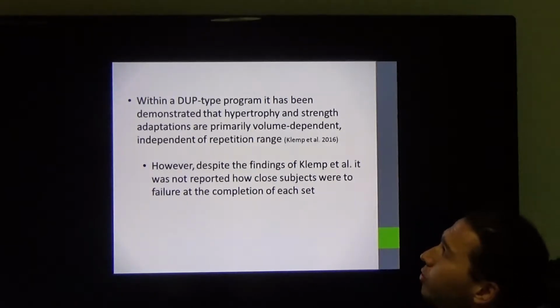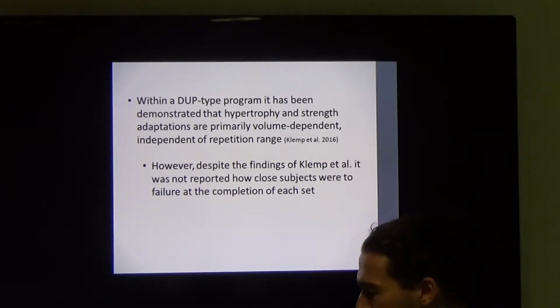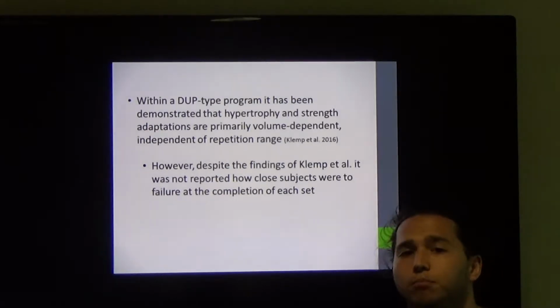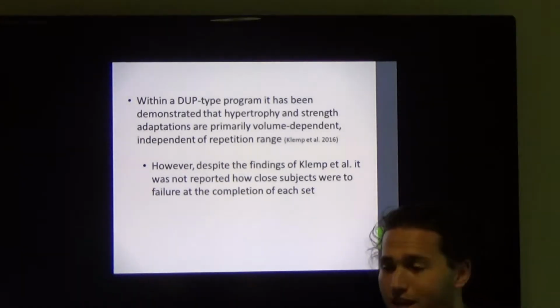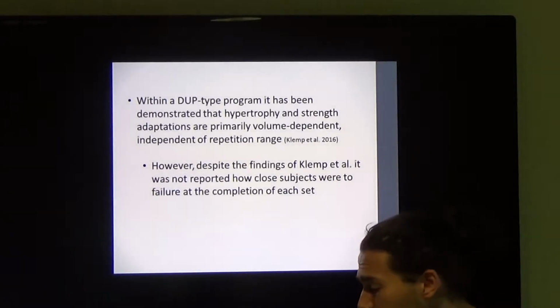Within a DUP-type program, it's been demonstrated that hypertrophy and strength adaptations are primarily volume-dependent, independent of the repetition range, meaning high repetitions aren't better for hypertrophy and low repetitions are not better for strength. It all depends on the total volume completed.